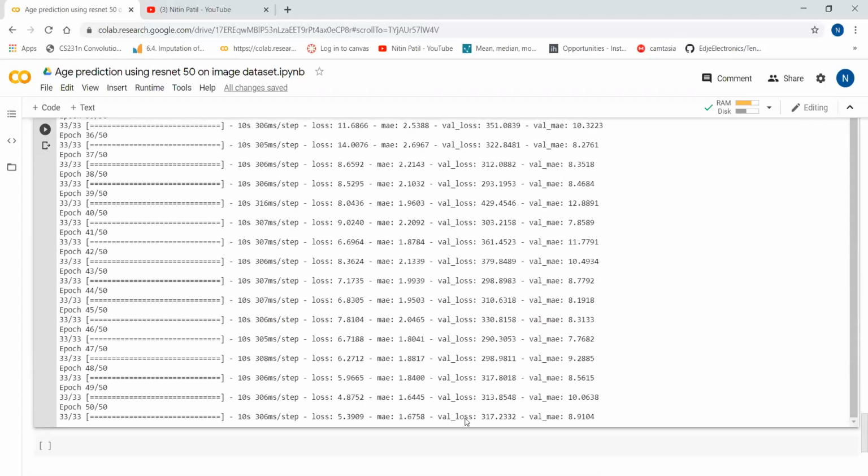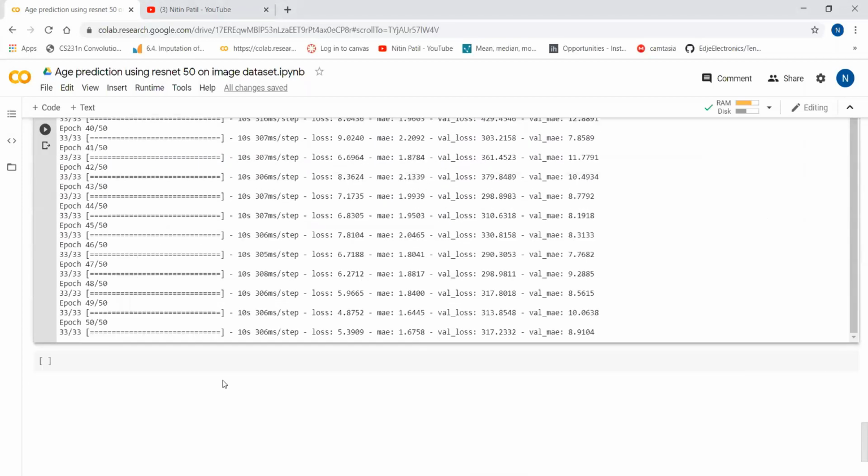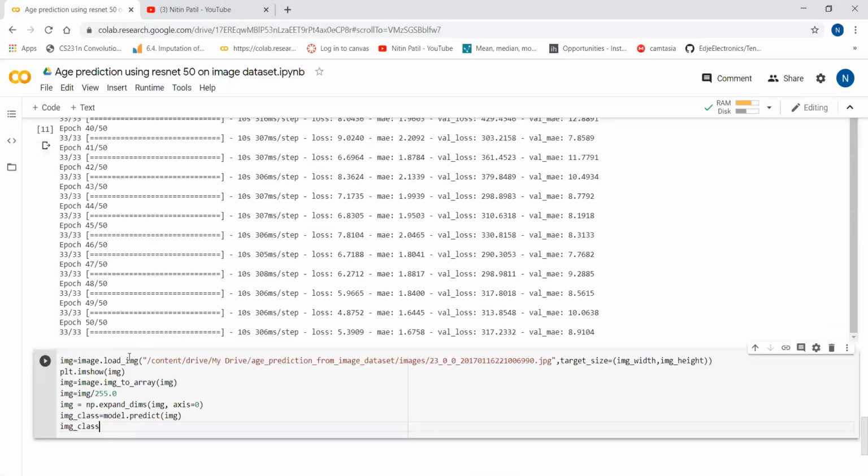Now you can see training has been completed. Training MAE, mean absolute error, is around 1.67 and validation MAE is 8.91. We will check with the real images how well our model is performing. And you can see how our model is learning in a graphical way as well. You can see my previous videos, where I have shown how we can see the graphical view of how our model is training. Now I am loading one of the images which I have used for training. You can refer to the other images as well.